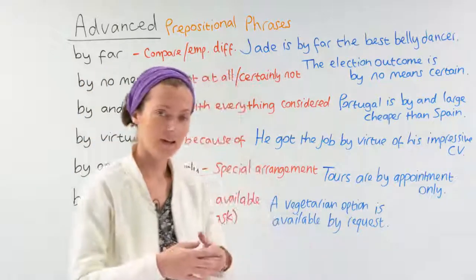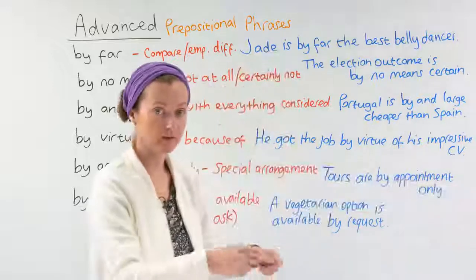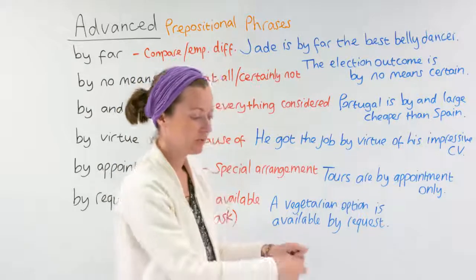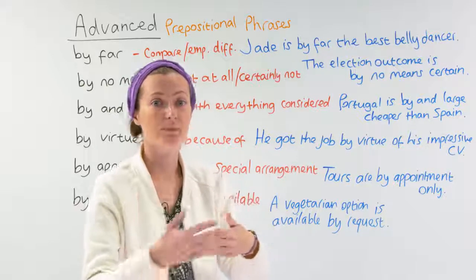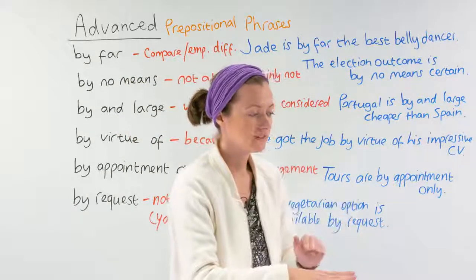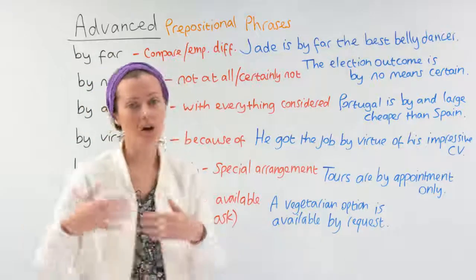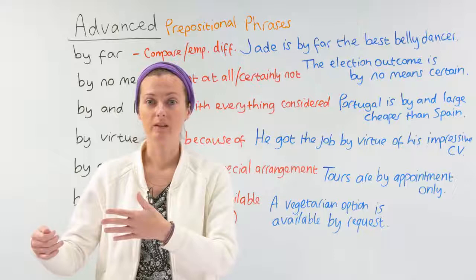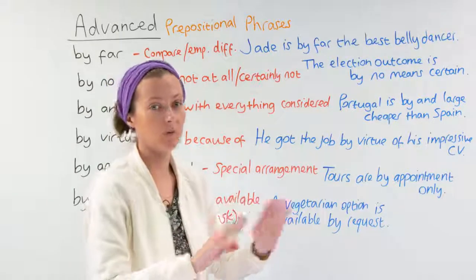Let's say you're in a restaurant in a buffet situation, all the food's there, you can come and help yourself. If you're a vegetarian, something for you to eat might not be there. But this doesn't mean they don't have it. It just means that you must ask and they'll do something for you. It's possible, but it's not there all the time.